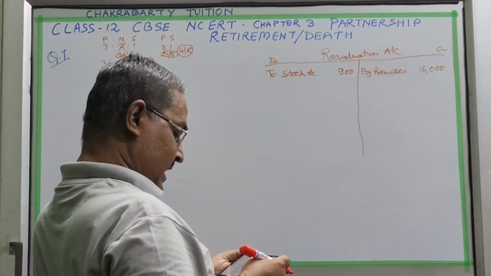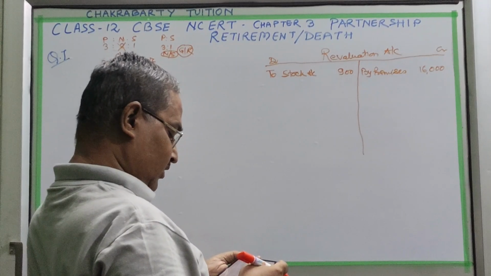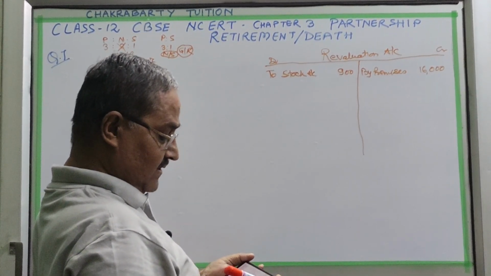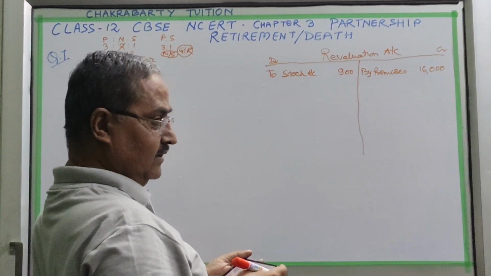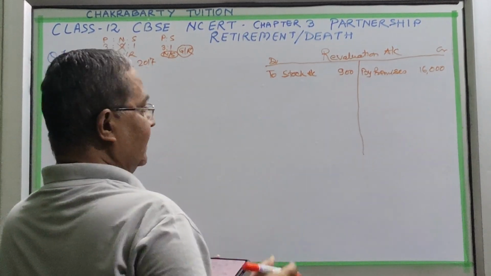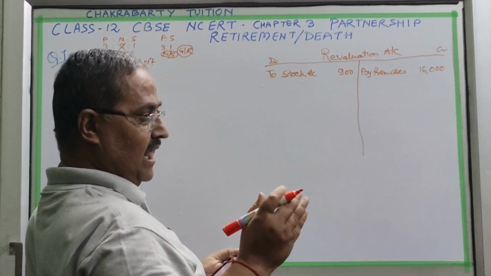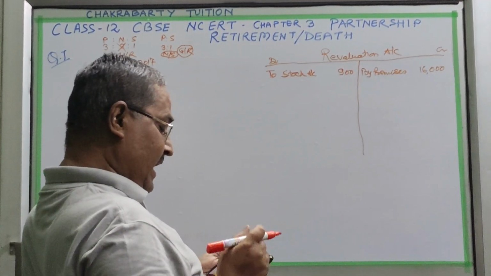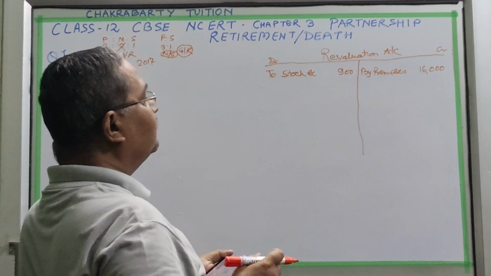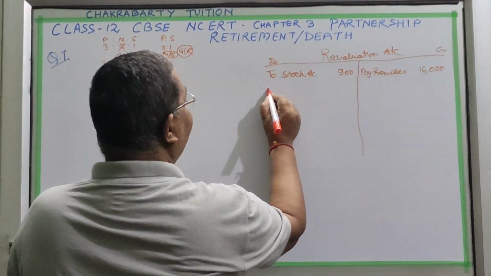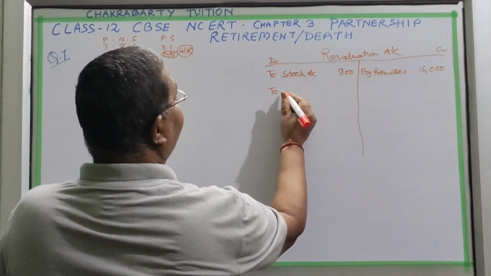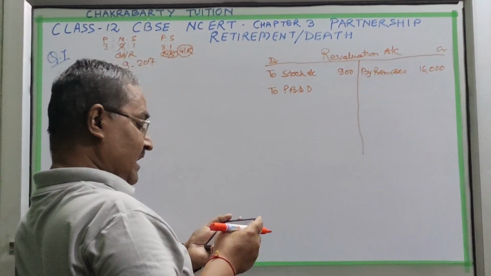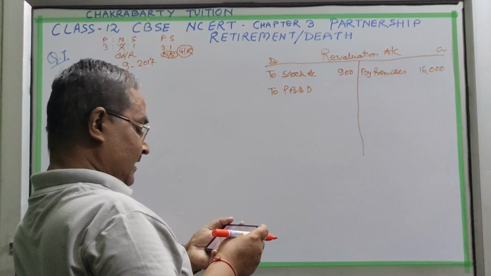Then, provision for bad and doubtful debts to be made at 5% of debtors. Debtors are 6,000. You have to make a provision. Provisions in the balance sheet are always credit items, liability side items. When you have to increase credit items, you have to make more credit, so you will write 'To', meaning credit that account, provision for bad and doubtful debts. 6,000 is given, 5% of it is